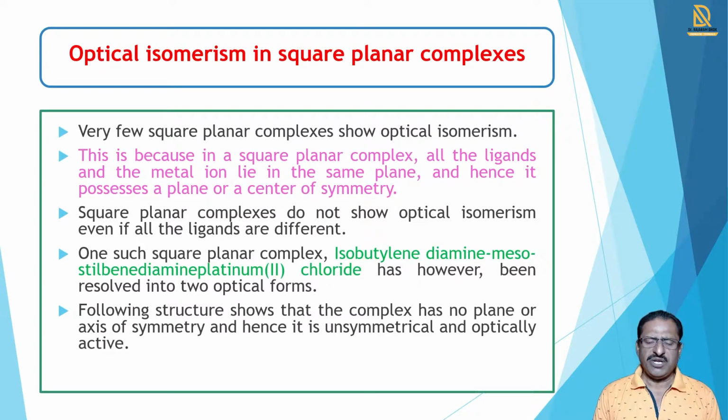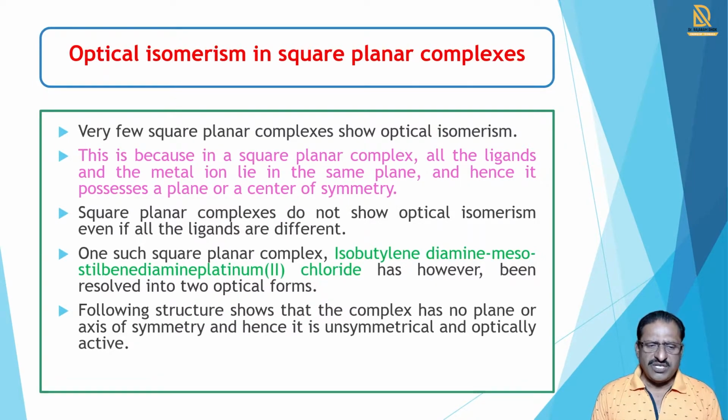Square planar complexes do not show optical isomerism even when all the ligands are different, that is M, A, B, C, D, even then it does not show optical isomerism.